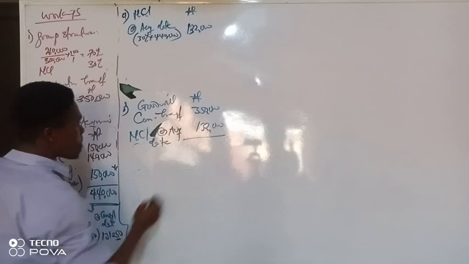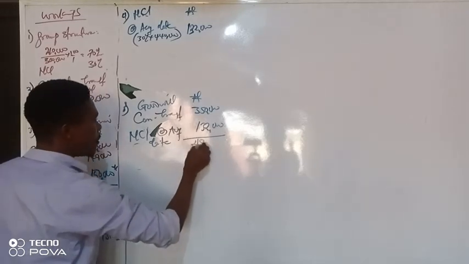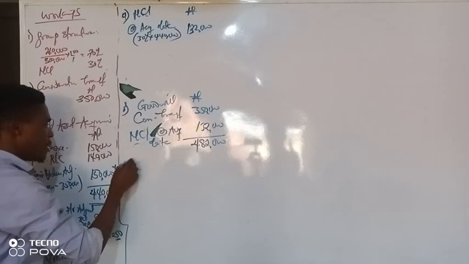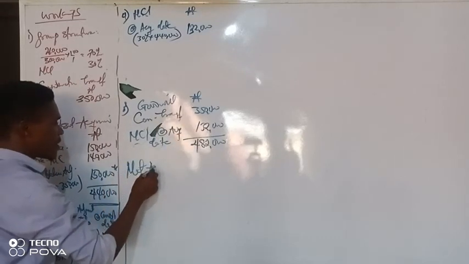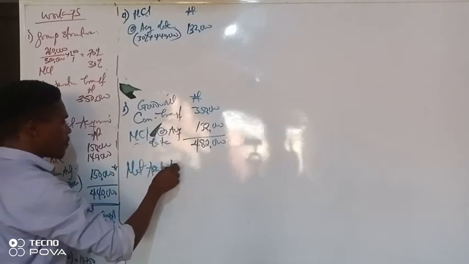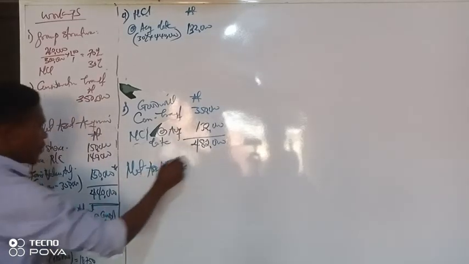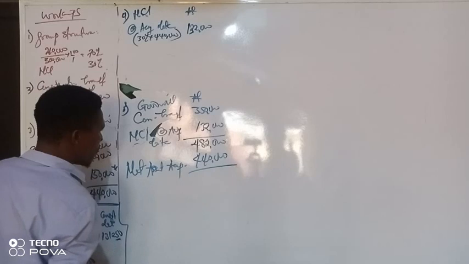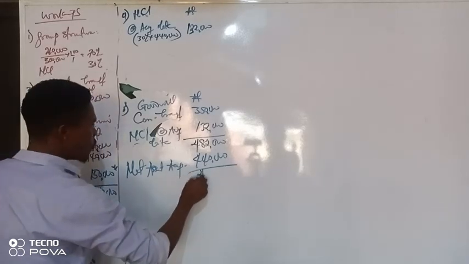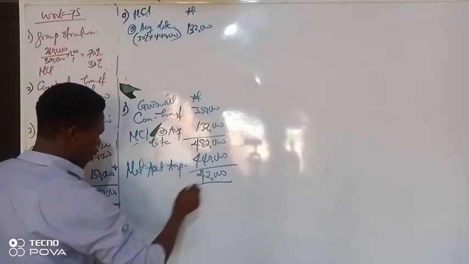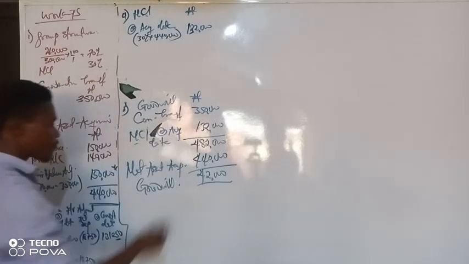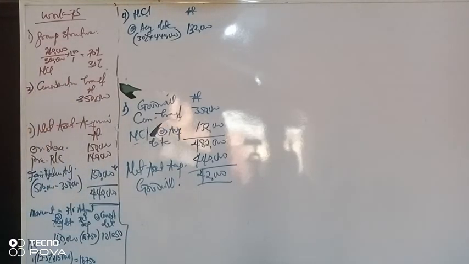So in total, 482,000. Then what do we do now? Let's work out the net assets acquired. That was 440,000. So what we have is 42,000 goodwill.